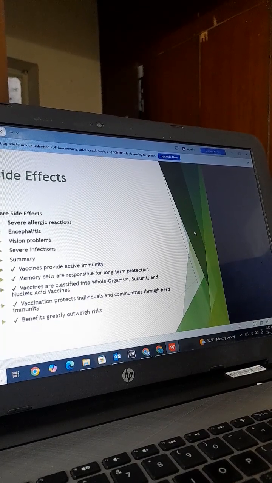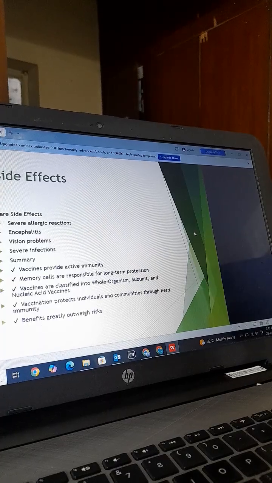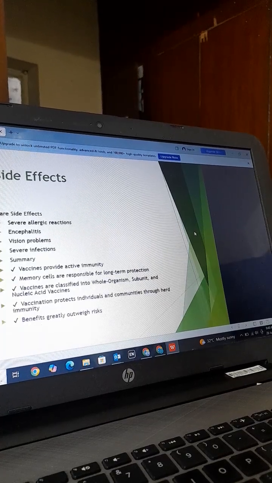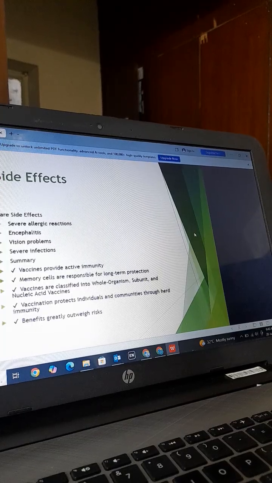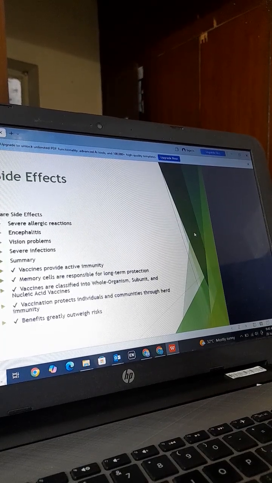What is the summary of this? Vaccines provide active immunity. Memory cells are responsible for long-term protection. Vaccines are classified into whole organism, subunit, and nucleic acid vaccines. Vaccination protects individuals and the community through herd immunity.